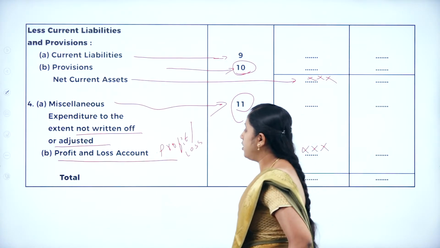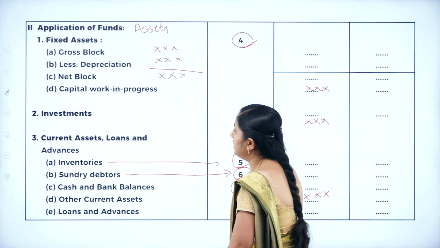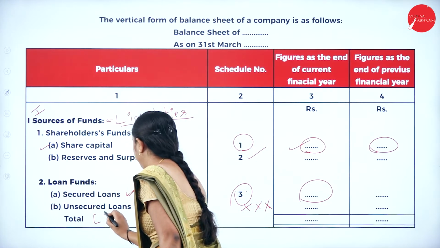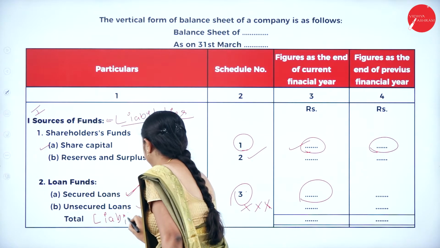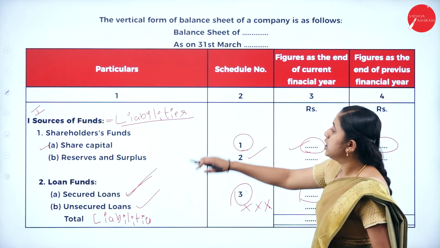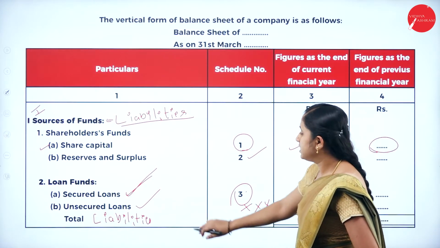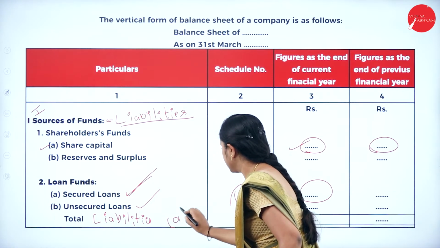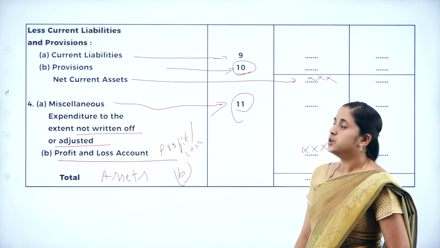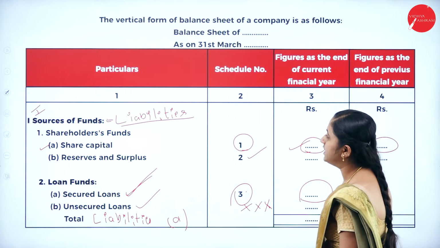This total is the total of assets, and here we get the total of liability. That means sources of fund should be equal to applications of fund. That means the result of A should be equal to the result of B. So, this is the format of the balance sheet, the vertical form of balance sheet.